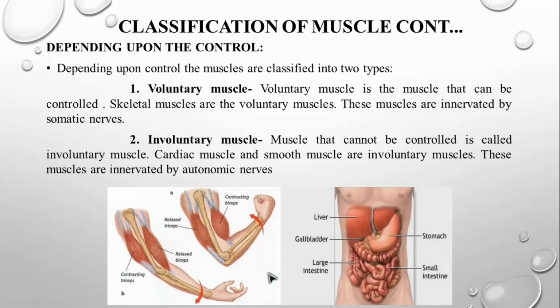You can see this diagram. The biceps and triceps, if you want, we can contract, and if you want, we can relax. Based upon the usage of the muscle, we can utilize the voluntary muscle. Whereas these muscles, the stomach, small intestine, large intestine, esophagus, then your cardiac system, your heart, then lungs, are made up of smooth muscle as well as involuntary muscle, which is not under control. They will be controlled by the autonomic nervous system automatically.